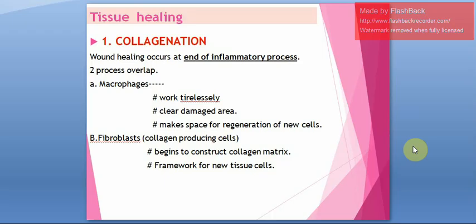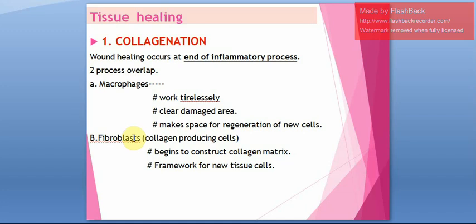So wound healing happens at the end of the inflammatory process. It is mainly done by macrophages and fibroblasts. Already I told you what is the function of macrophage and fibroblast. Macrophages will work tirelessly. They will clear the damaged area. They will also clear whichever bacteria is there, that also they will be trying to clean. And when they clear this damaged area, new cells will be formed, that is regeneration will happen. So that is done by macrophages.